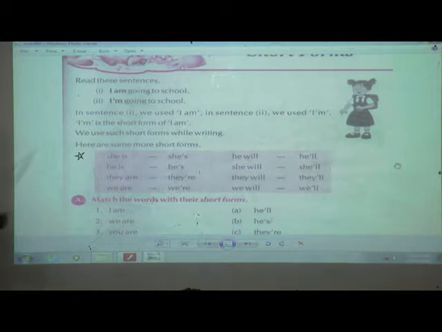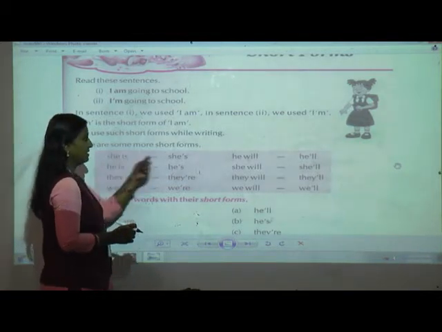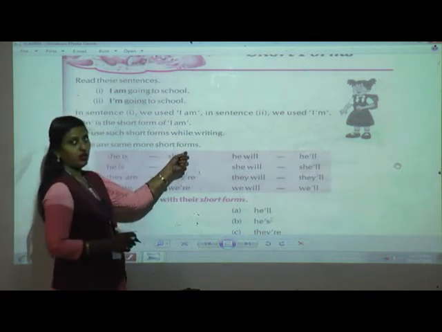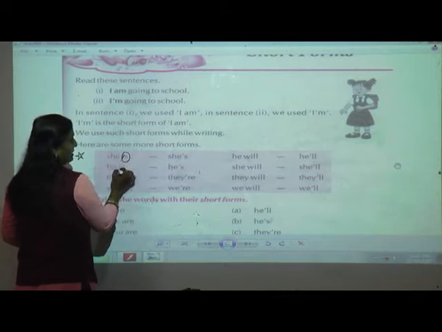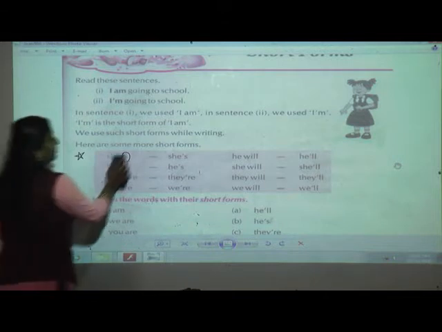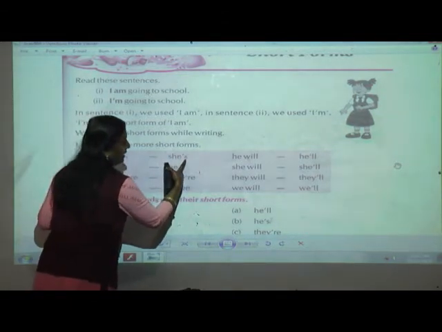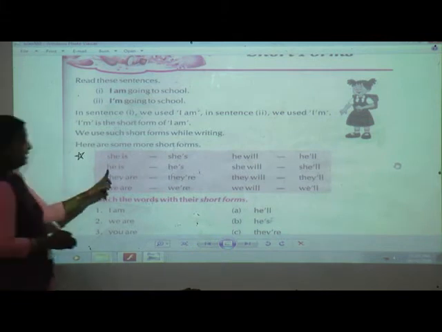Now here are some short forms. Here you can see he is, she is. How have they written it? She apostrophe s, which means "she is". So the i in "is" has been dropped, and instead of that i, they have used apostrophe s. Got it, students?